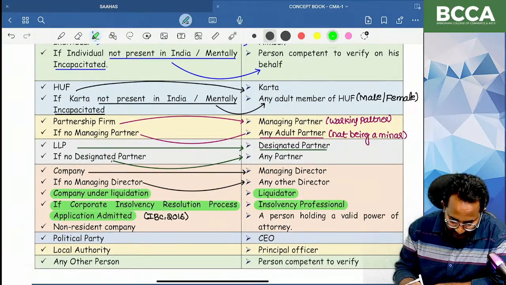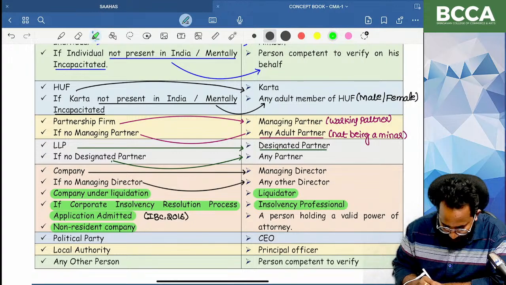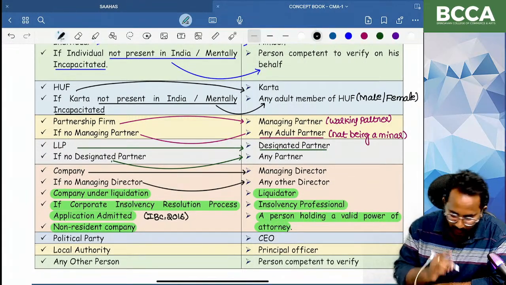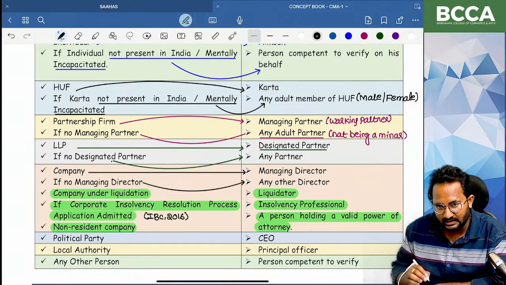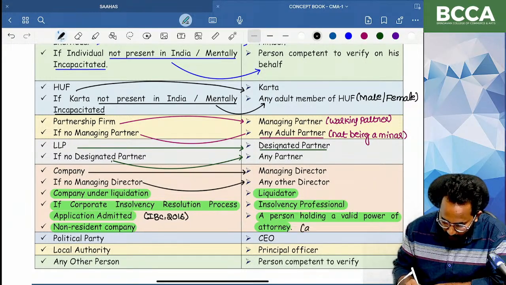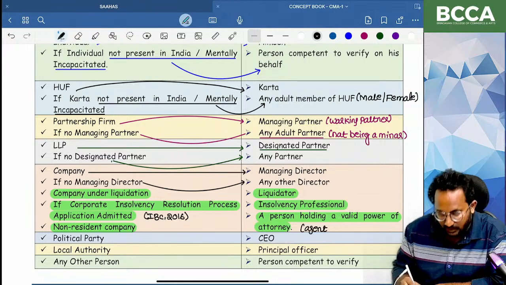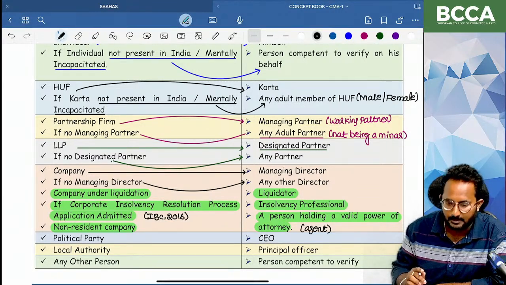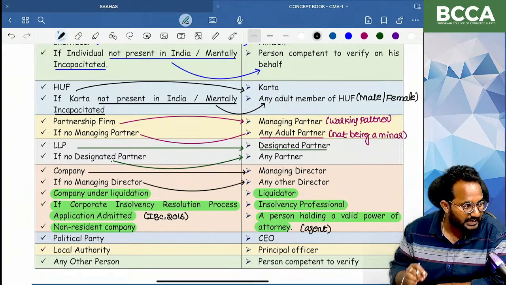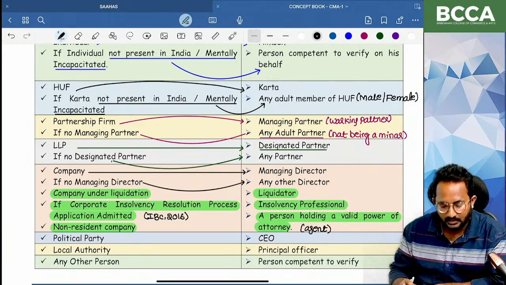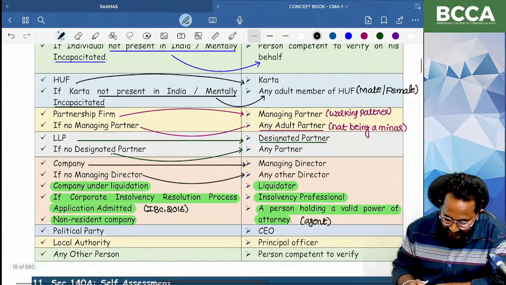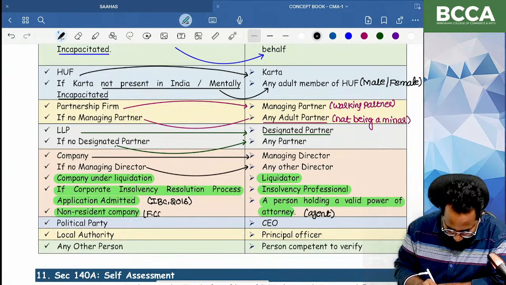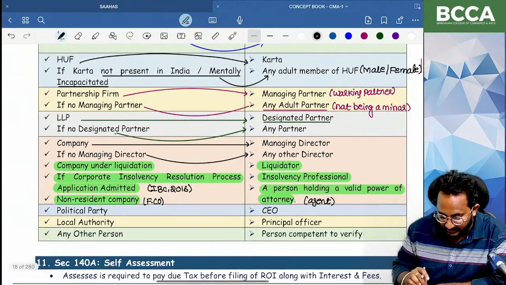If that company is a non-resident company, any person holding a valid power of attorney. You need to understand one thing: every non-resident company in India needs to appoint one agent for the purpose of receiving notices, or for the purpose of filing the return of income. In short, we can call that person an agent. In case the company is a non-resident company, we can call it a foreign company. Who can sign? Agent.